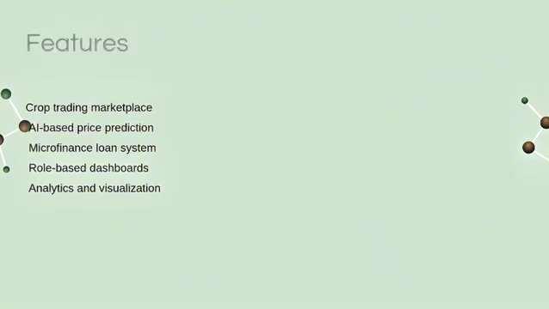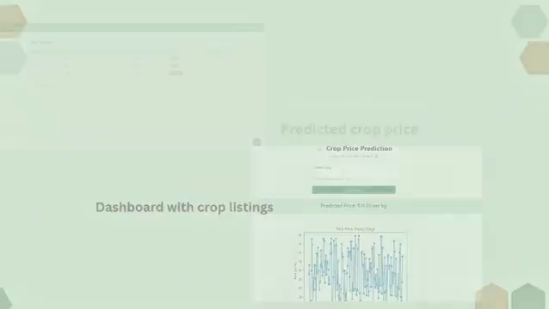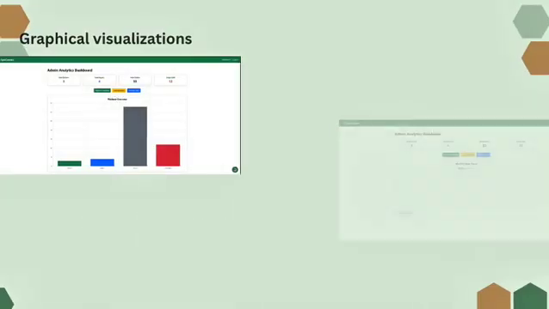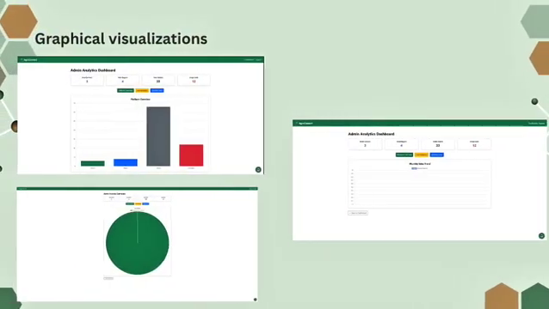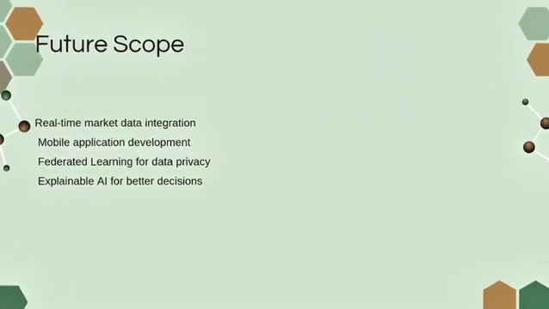This slide shows the outputs. It includes crop listings dashboard, predicted prices, order management system, loan approval status, and graphs. These graphical visualizations help users understand data clearly. In future, the system can include real-time data, mobile applications, federated learning, and explainable AI.